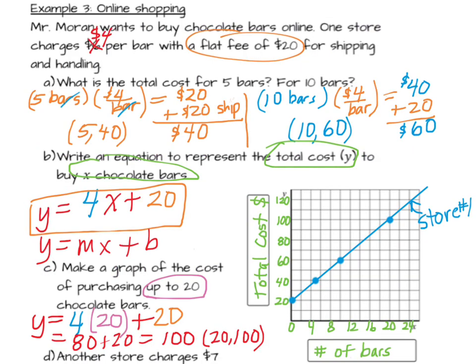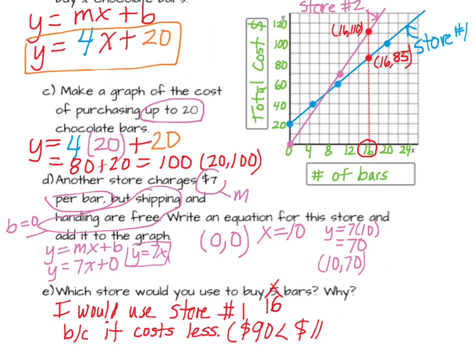Oh, shoot. That should not be 90. So $85 is less than 110. Now we're using our graph to estimate. Those aren't the exact values, but it's all we need. It tells us everything we need to answer the question.